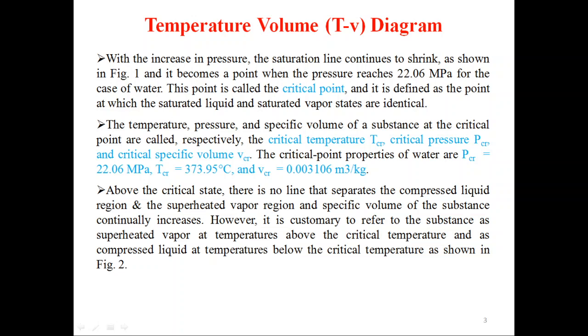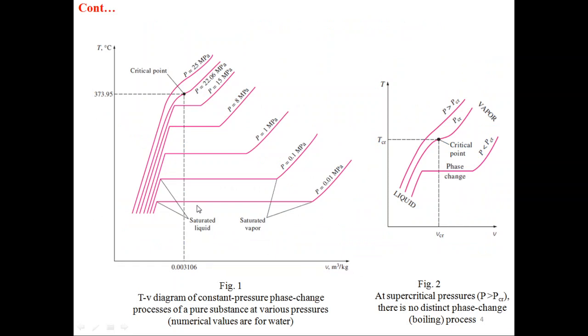Temperature volume diagram. With the increase in pressure, the saturation line continues to shrink as shown in figure 1. This is figure 1 in which we are having temperature on the y-axis and specific volume on the x-axis. Figure 1. Temperature volume diagram of constant pressure phase change process of a pure substance at various pressure. Numerical values are for water. So here volume is specific volume.